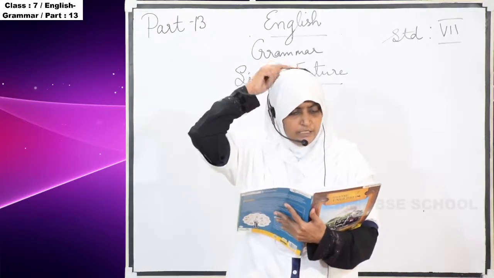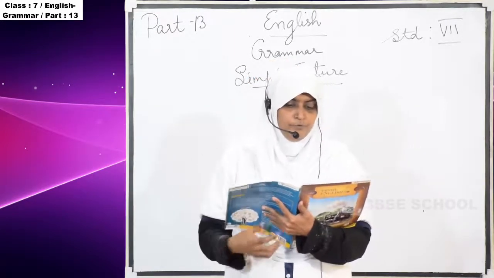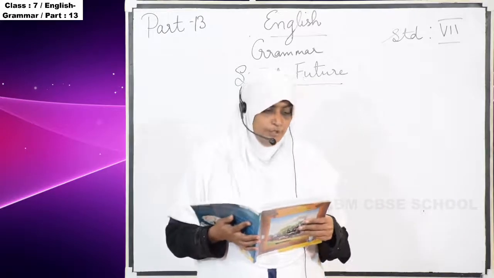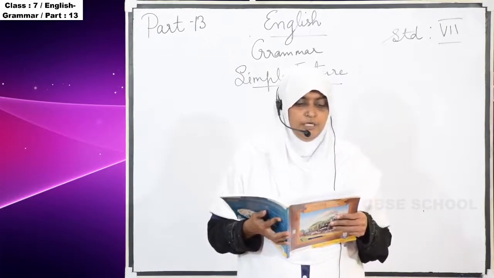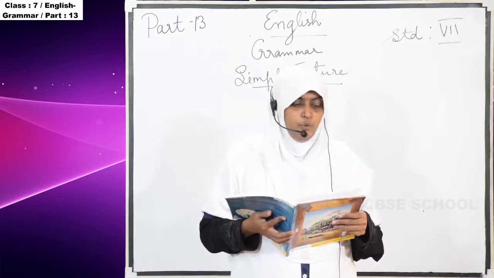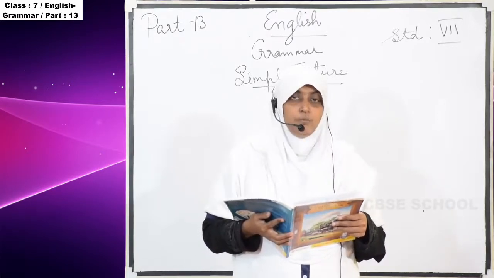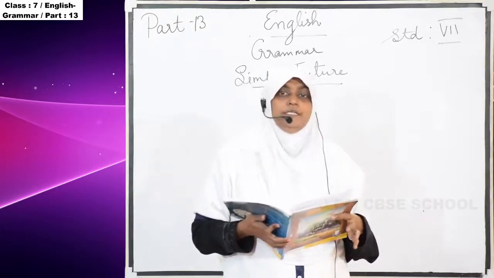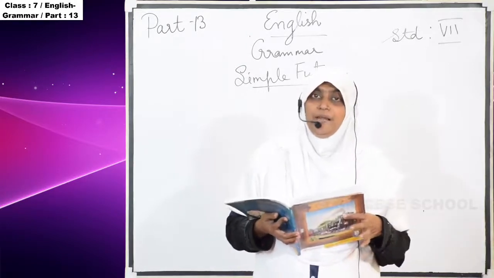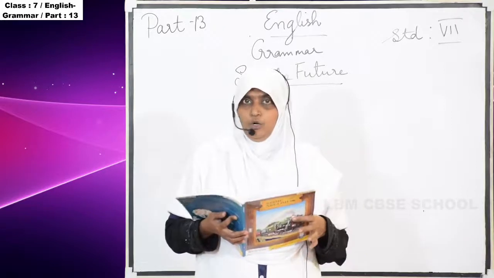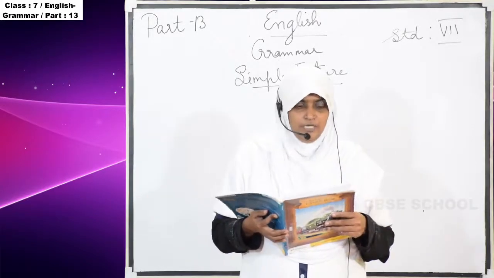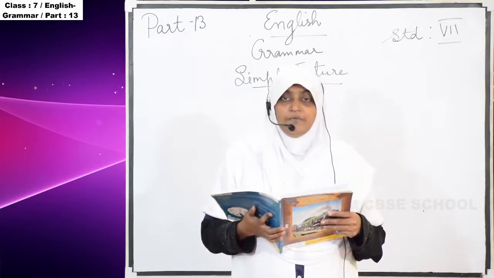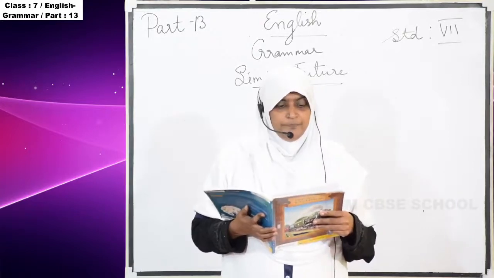Before that, we have to go through some of the definitions they have given. Here they have given the lines from the poem: "If you will listen to me, you will quickly agree that two heads are better than one." Look at the words in bold. I already told you, whatever letters they have given in black bold letters, you should concentrate on that. That is very important. "Will agree" is a verb.